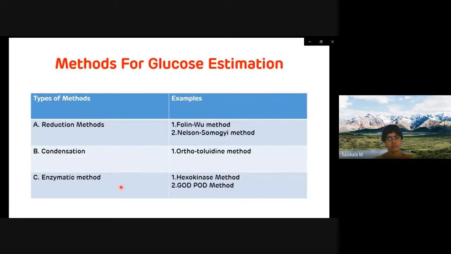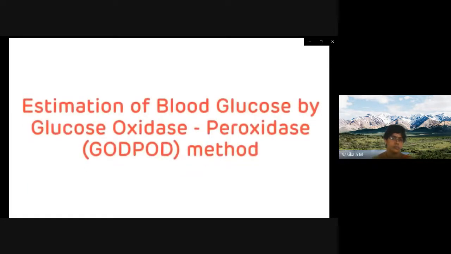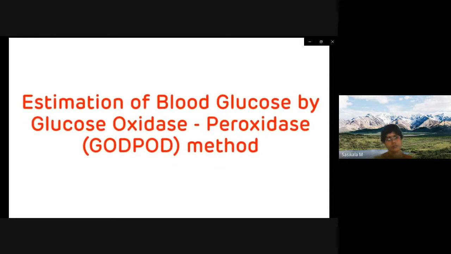But nowadays, the only method used for glucose estimation is the enzymatic method, and in the enzymatic method, examples are the hexokinase method and the GOD-POD method. In this video, we will also discuss the principle of the hexokinase method, and why the hexokinase method is better as compared to the GOD-POD method. Estimation of blood glucose by glucose oxidase and peroxidase method.